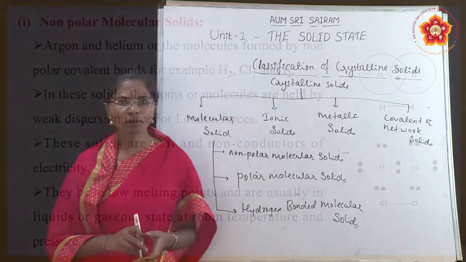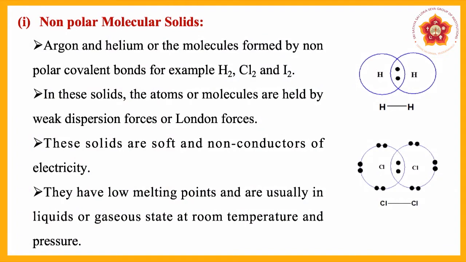So what is meant by non-polar molecular solids? Argon and helium, or molecules formed by non-polar covalent bonds. For example, you can give the hydrogen molecule, chlorine molecule and iodine molecule. In these solids, the atoms or molecules are held by weak dispersion forces or London forces. Any one of these forces is present between the molecules or atoms. These solids are soft and non-conductors of electricity. They have low melting points and are usually liquids or gases at room temperature and pressure.